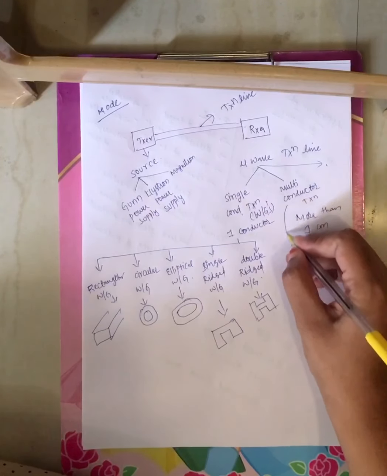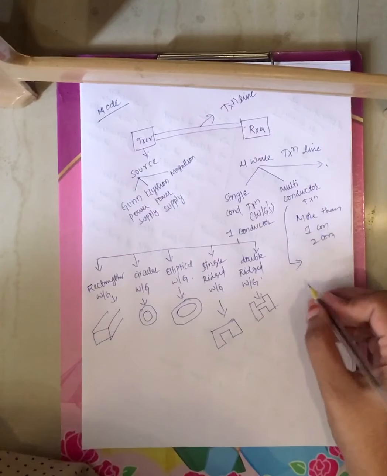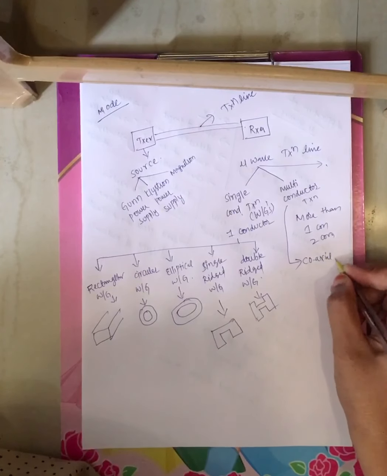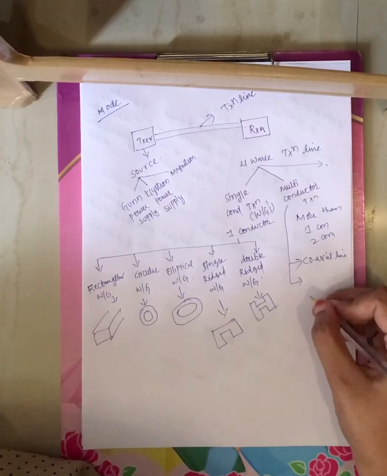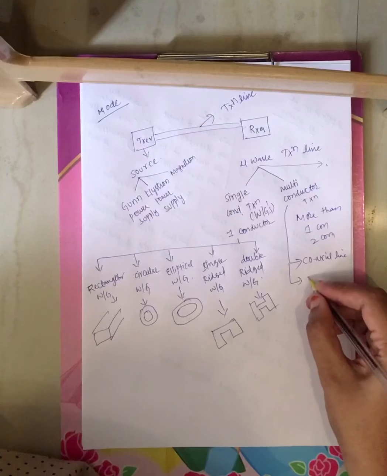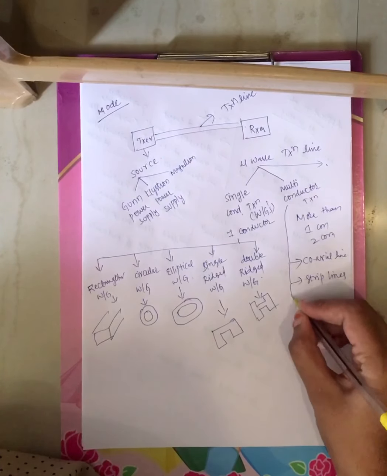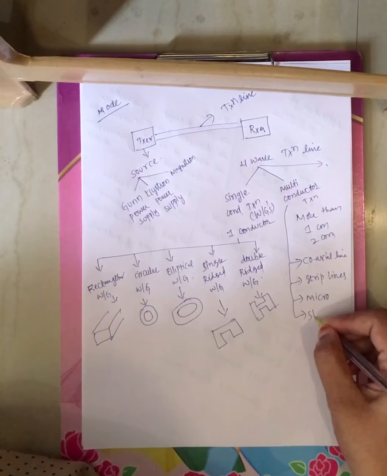Now coming to multi-conductor transmission lines, which contain more than one conductor. Different types of multi-conductor transmission lines: you have coaxial lines, strip lines, micro strip lines, and slot lines.